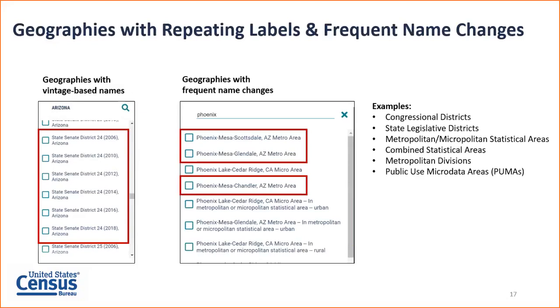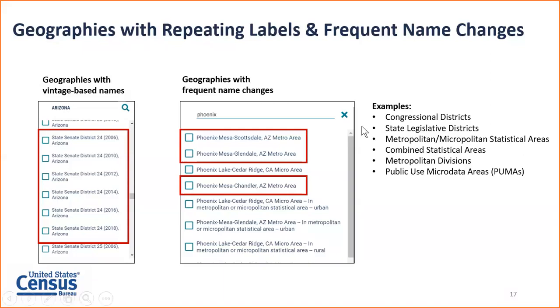So you could see this in a couple of different ways. Essentially, you'll see repeating or similar labels. One example on the left is a geography that has vintage-based names. You can see we've selected the state legislative district for Arizona, the upper chamber, which is the state Senate district. It gives us a checkbox to select the 2006 vintage, the 2010 vintage, all the way up to the 2018 vintage for that particular geography.